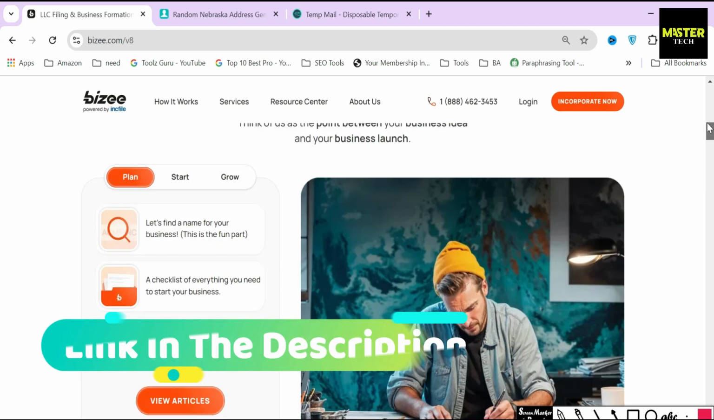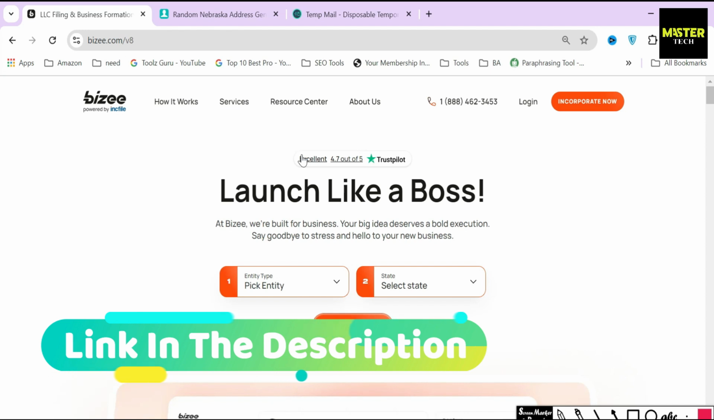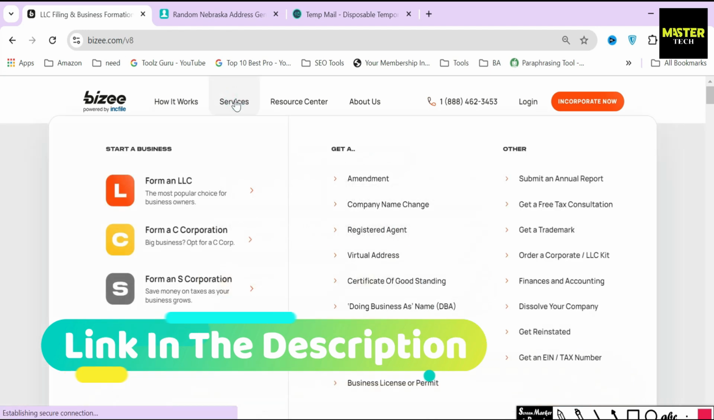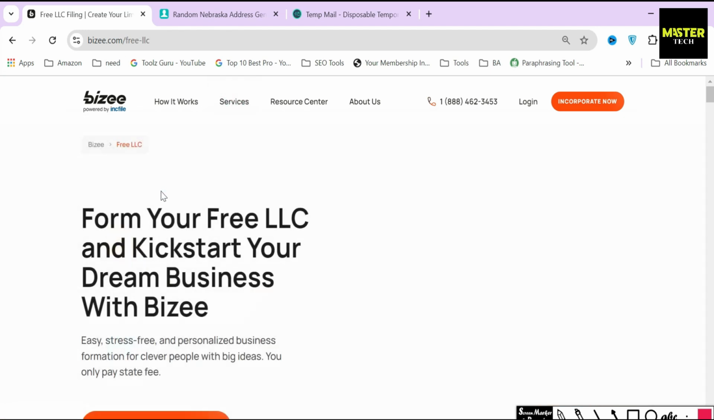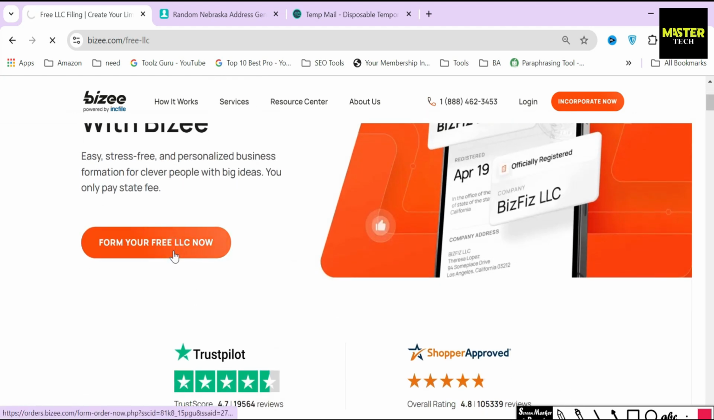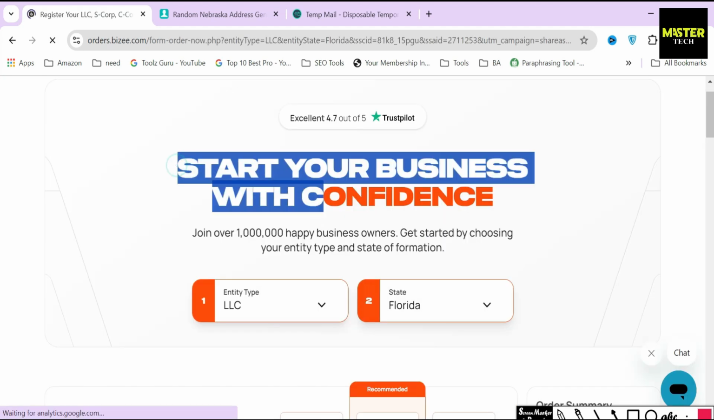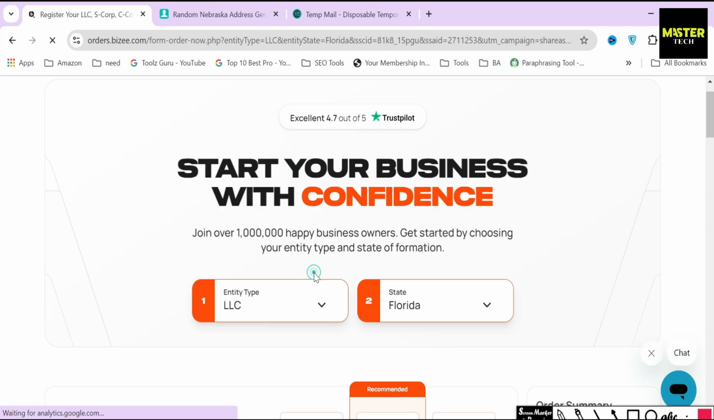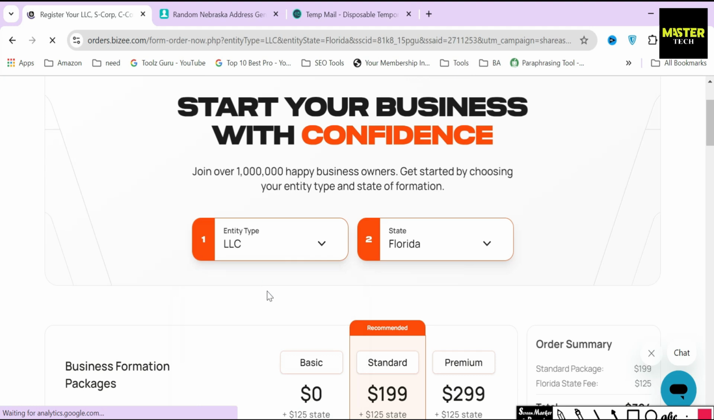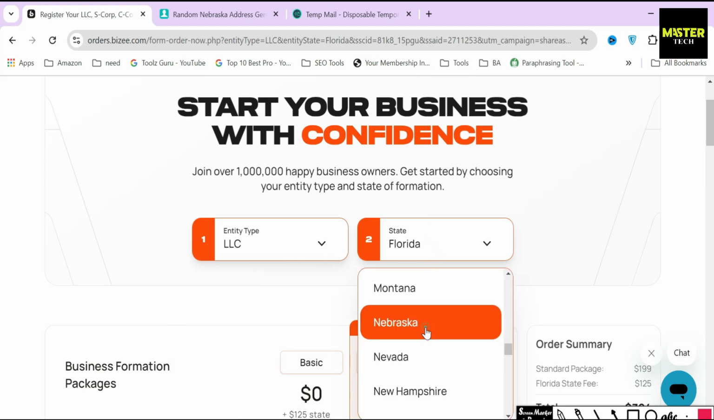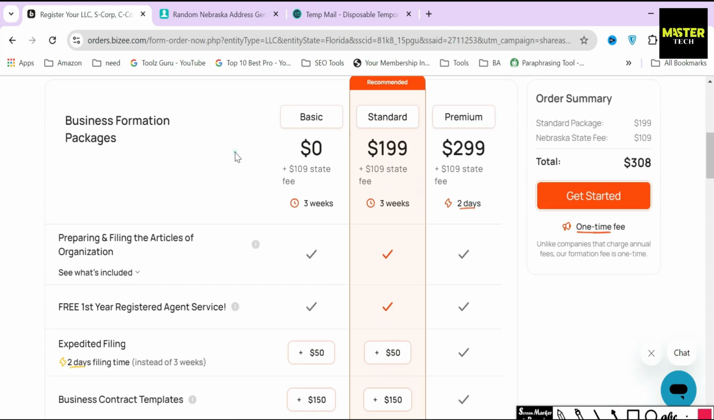After clicking the link in the description, you will land on this page. Hover your mouse over the Services section, and then click on the Form an LLC button. After that, click on the Start Now button, and from here the formation process begins. On the next page, select LLC as your entity type, and in the State of Formation option, I'm going to select Nebraska. As you can see, there are 3 different packages: Basic, Standard, and Premium.